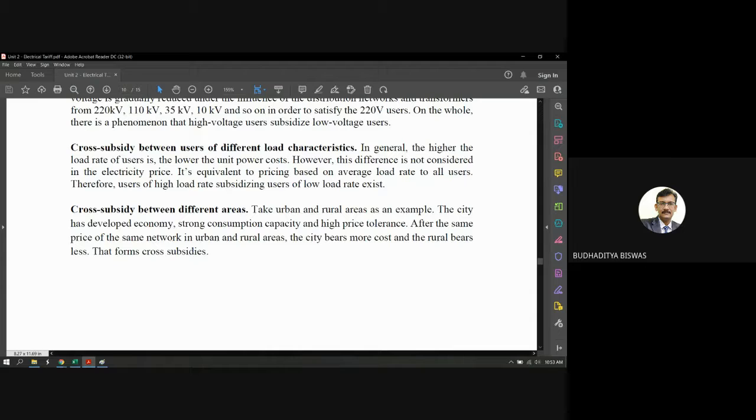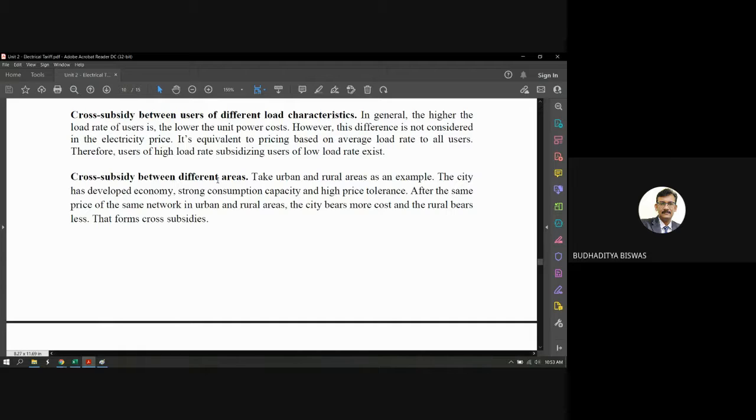And the reason is that the higher the load rate of the user is, the lower the unit cost. However, this difference is not considered in the electricity price. It is equivalent to pricing based on the average load rate of all users. Therefore, users of high load rate subsidize users of low load rate. Same as this, if you are consuming at a high load rate, then some part of your money goes as a subsidy to the user who is consuming at a low rate.